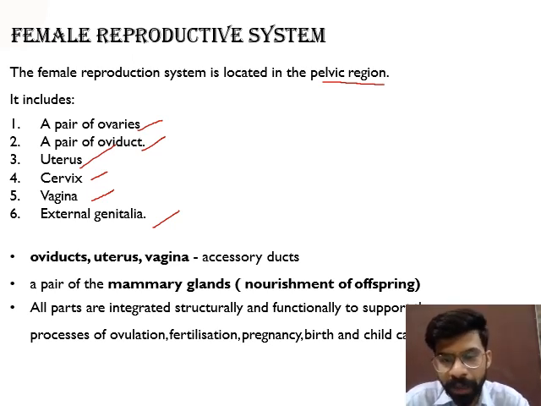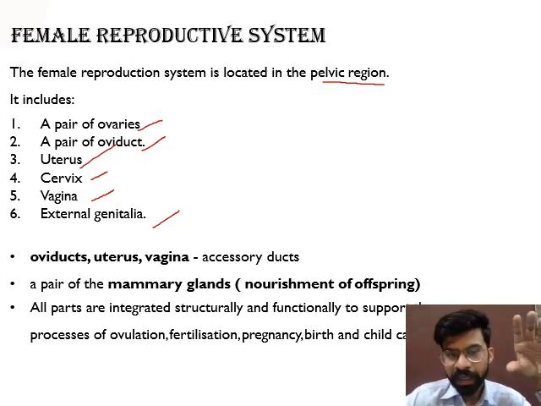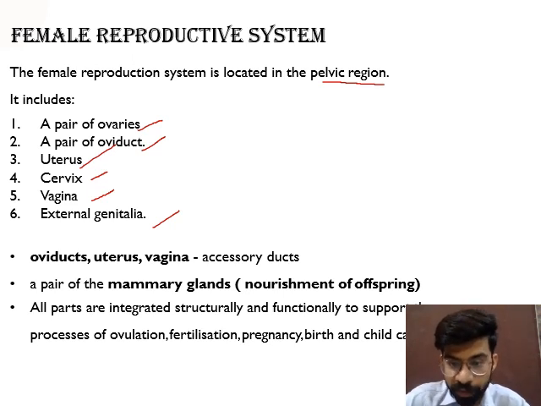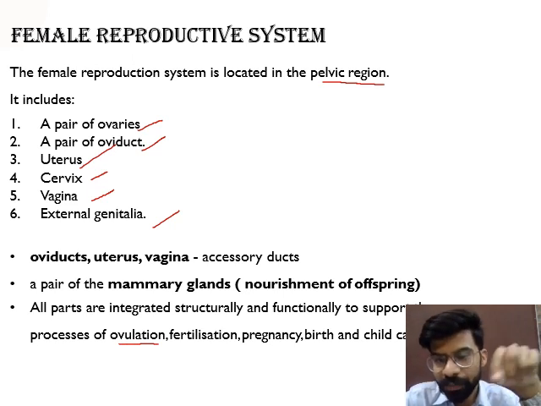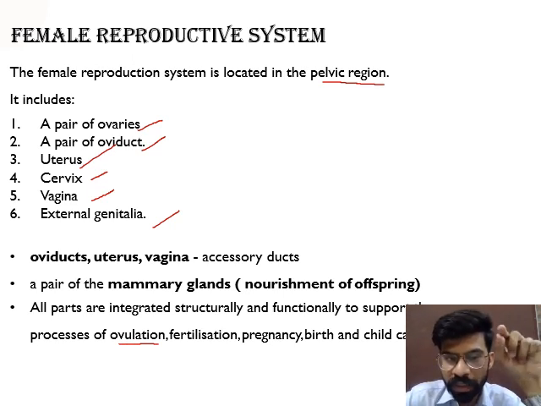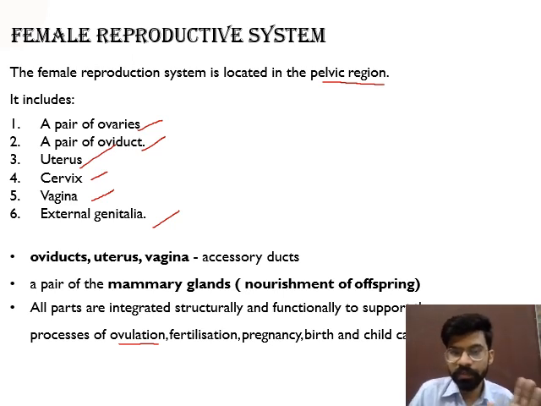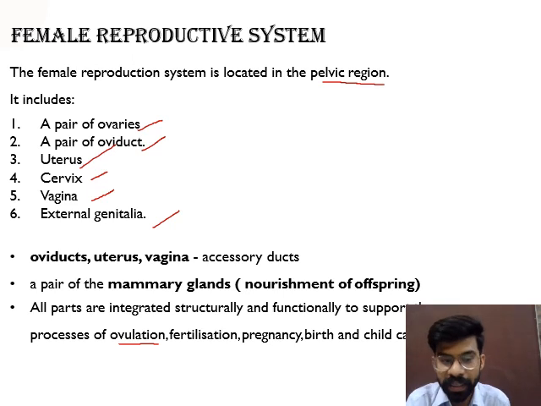All the parts of the female reproductive system are integrated and function in close coordination, so that the process of release of the egg, ovulation, takes place. All the components work in a single manner, and it leads to the processes of formation of egg, release of egg, fertilization, pregnancy, birth of a baby, and childcare. These processes will be covered along with all the components of the female reproductive system.